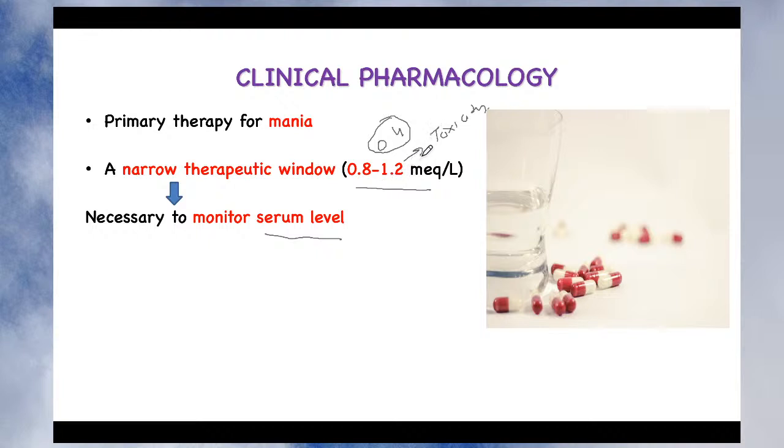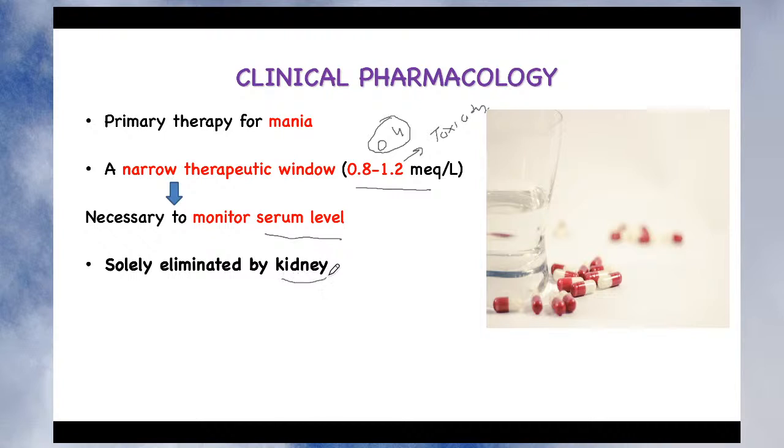If it is going beyond this, it produces toxicity, so you can reduce the dose of lithium. If it is coming below this, it won't produce the mood stabilizing action, so accordingly you can increase the dose of lithium. So on a trial and error basis, you can try to stabilize the mood of the patient by monitoring the serum level of lithium. So it is very challenging. This is only possible when the patient is hospitalized. If not hospitalized, it is very difficult to take the blood sample and to check the concentration of lithium.